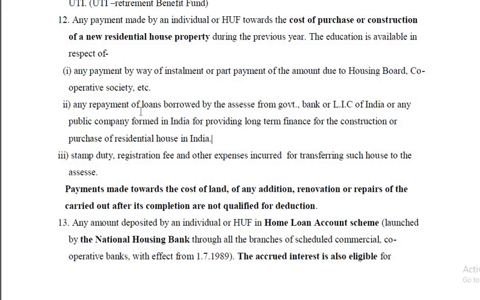So that is why this facility is there. The banks and also government or the LIC, they are advancing the housing loans at a concessional rate of interest.